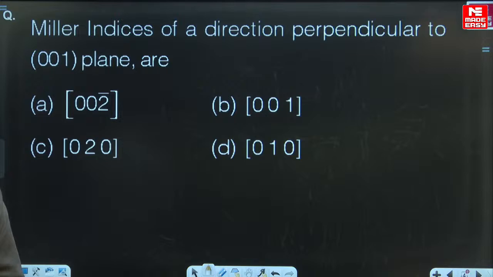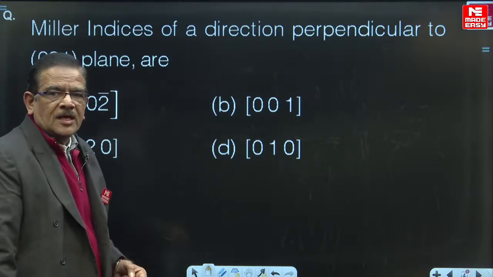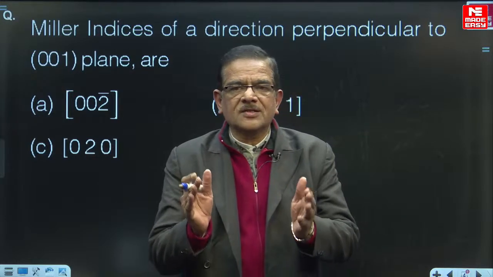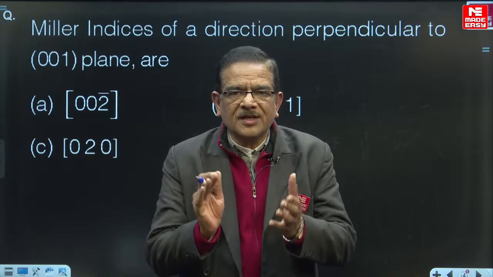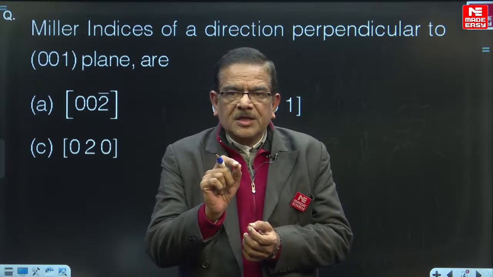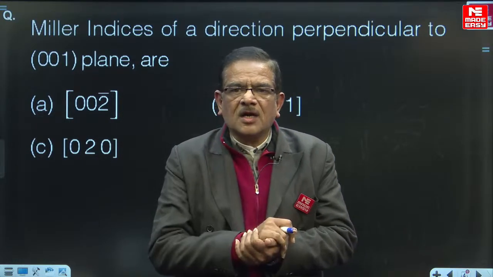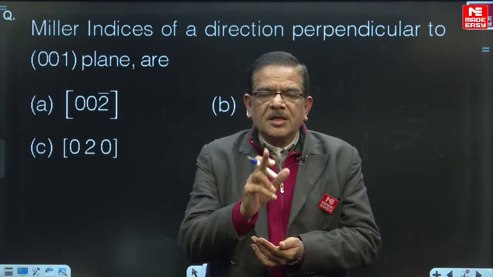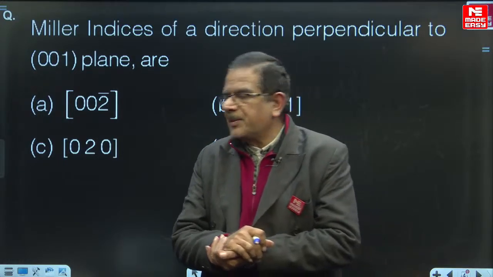Anmol has given choice B. Good, good, good. Now, let us see. Here there are properties of Miller indices of directions and Miller indices of planes, where we study that a plane and a direction having the same Miller indices are perpendicular to each other.